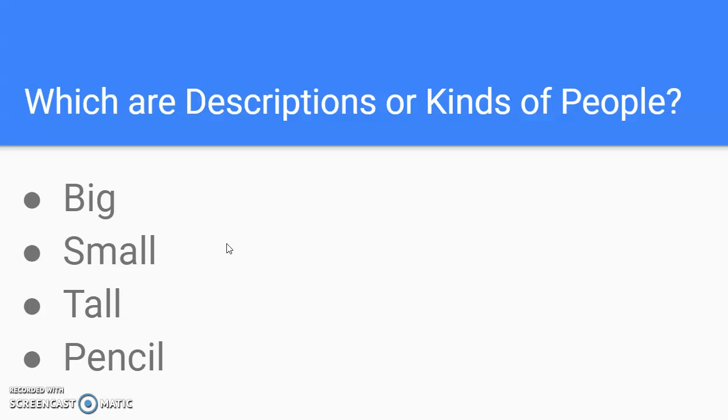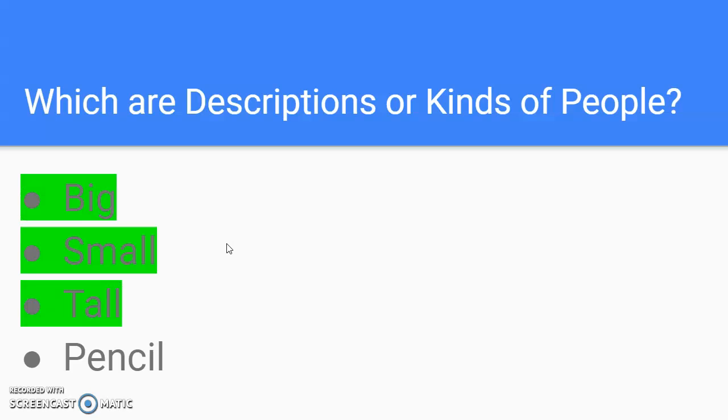The correct answer is, yes, big, small, and tall. Those all describe the type of people. Like, oh, he's tall, or she's small, or he's big, or he or she is tall. So again, it's descriptions or kinds of people. Those would be categories. Pencil is something you write with, so that wouldn't describe somebody. Next one.